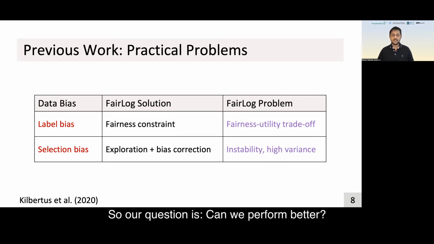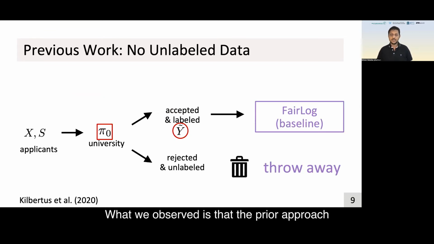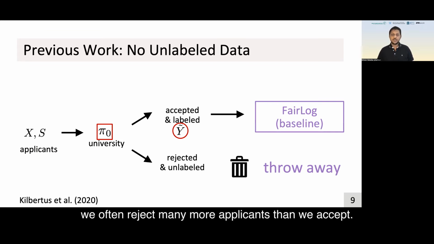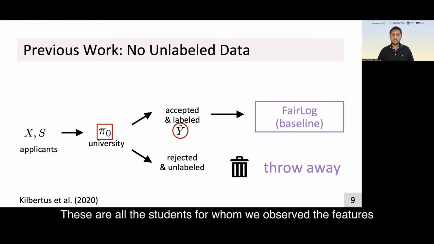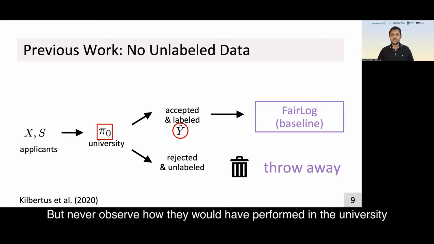So our question is, can we perform better? What we observed is that the prior approach only uses labeled data. However, in practice, such as the university application process, we often reject many more applicants than we accept. These are all the students for whom we observe their features, but never see how they would have performed in the university.